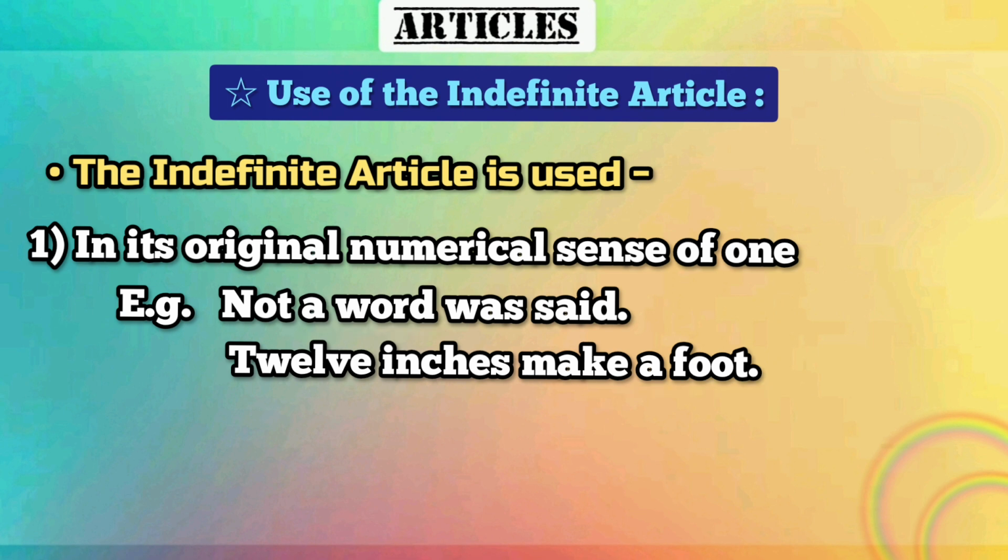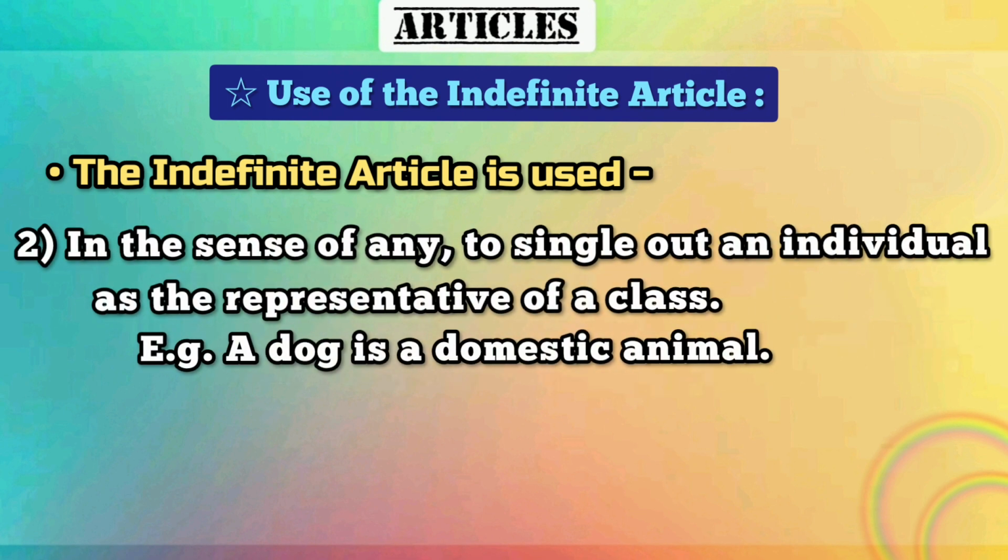Next, in the sense of any, to single out an individual as the representative of a class. For example, a dog is a domestic animal. So here we are using a dog. This means any dog or all dogs. So this a dog is representing a class of dogs. So article a or an is also used in a sense of any.